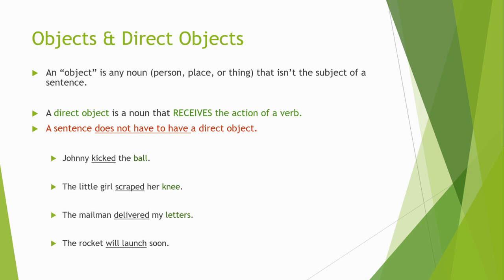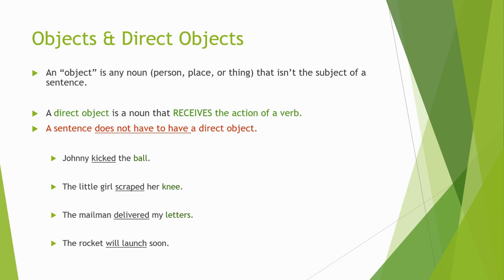If we ask the other question, who did the scraping? Little girl, subject. Who did the delivering? The mailman, subject. So it's important to get our questions straight. When we ask who did, we're asking the subject question. When we ask the question, who got, or who did it happen to, we're asking direct object questions.